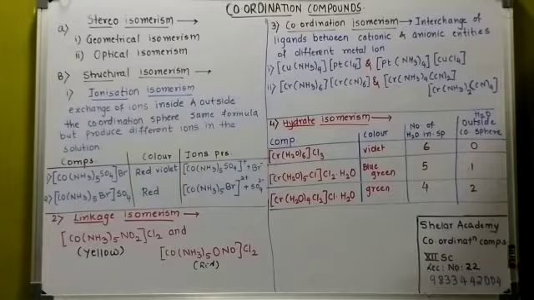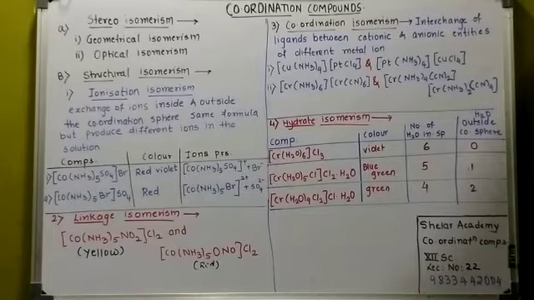The next is linkage isomerism. This is easy, as you know, nitro, nitrito. In this, the same ligand is there, but it is bonded to the central metal atom through different atoms. That is called the linkage. How is it linked? It is linked in a different way. That is called the linkage isomerism.